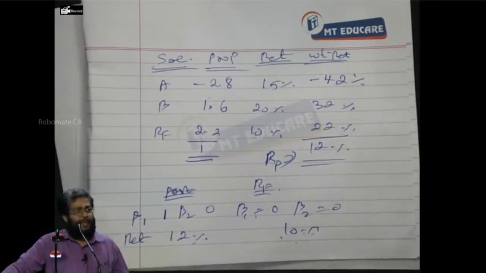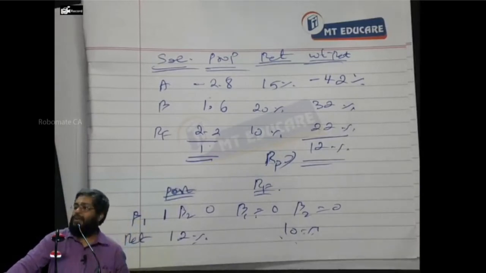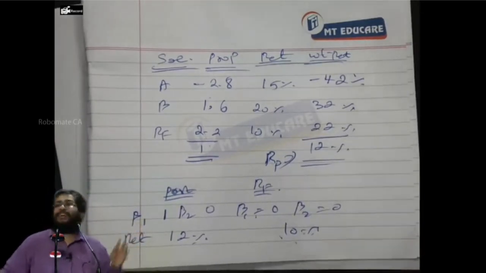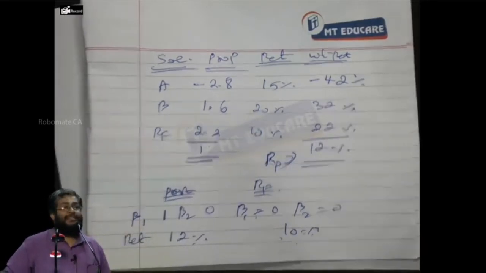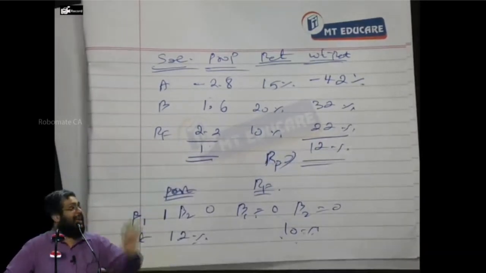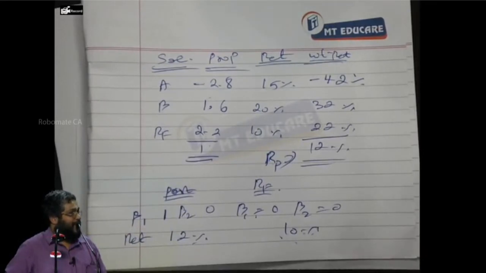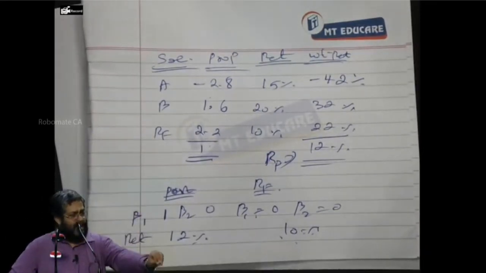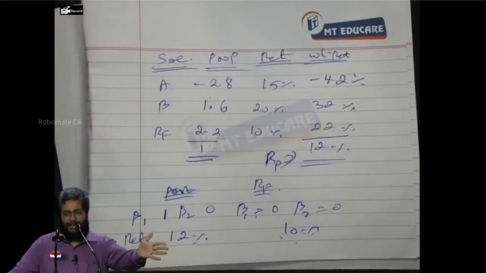Because in CAPM and all, they somehow accepted that the market is best. You cannot beat the market. It may be best, may not be best. We accept it as best. Manmohan Singh may be best, may not be best. Somebody is there, yes or no? For us to call a prime minister, rather than have anarchy. Right? What I am saying? In that case, the market portfolio may be best, may not be best.